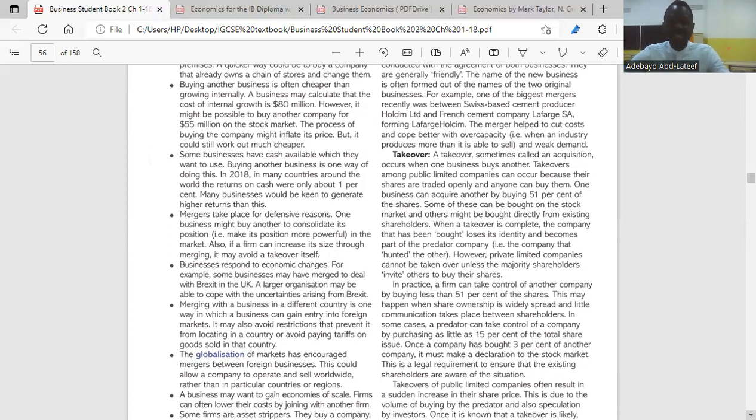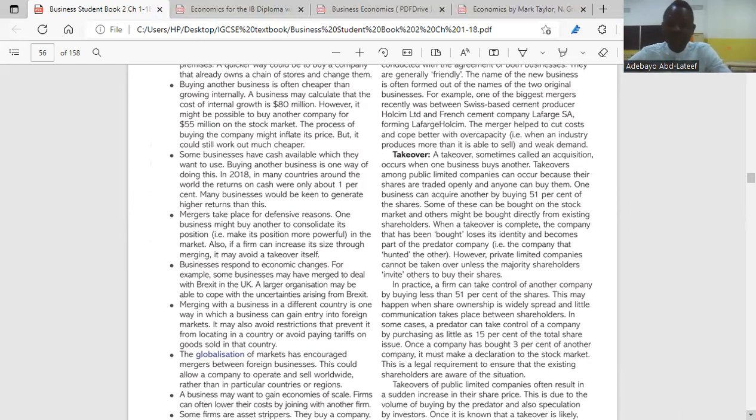Globalization simply means the transfer of capital, the transfer of money, the transfer of business worldwide or across borders. So with globalization, which is also another reason why a business might want to take over another business or merge with another business. So here I wrote globalization. Mergers or acquisitions could allow a business to operate and sell worldwide. So with globalization, a business could be able to sell across the globe.